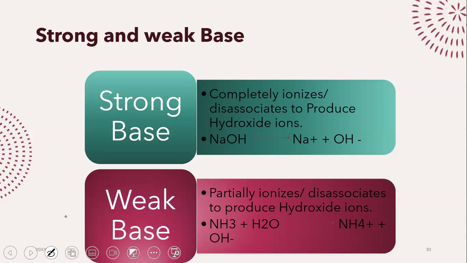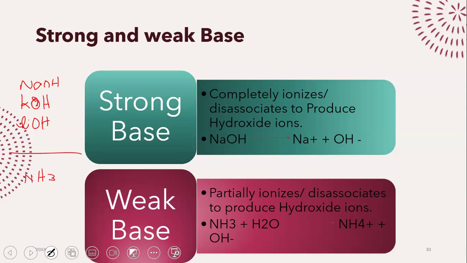That's a weak base. Strong bases are your group 1. What's in your group 1 of the periodic table? Sodium, sodium hydroxide. Potassium, potassium hydroxide. Lithium, lithium hydroxide. Generally, your group 1 hydroxides are all considered to be pretty strong bases. When it comes to weak bases, again we have a long list. The most common one is ammonia.